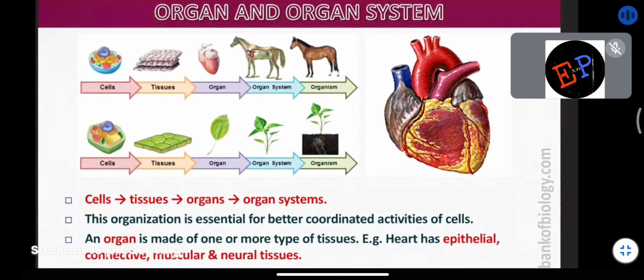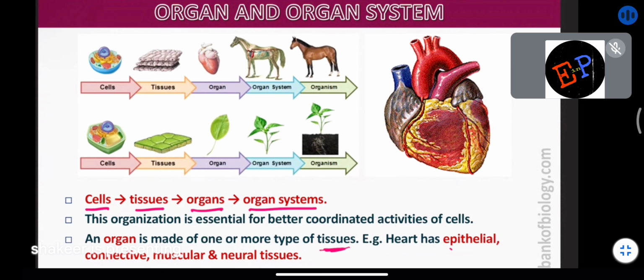And organ system we have already studied. A group of cells is called a tissue, a group of tissues is called an organ, and a group of organs is called an organ system. This organization is essential for better coordinated activities of cells. It means all the functions of the cells are carried out perfectly only because of this type of organization. An organ is made up of one or more types of tissues. This is one important point here.